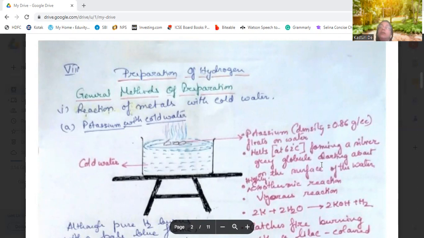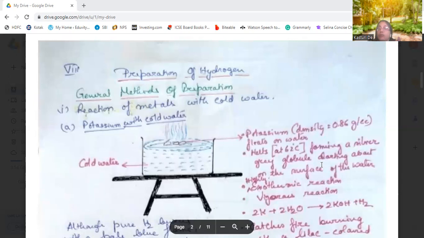Okay, and that is why we need to study these preparation methods. Without studying, we will not be able to produce hydrogen, because there are some ways given in chemistry that will help us to know how to prepare it.